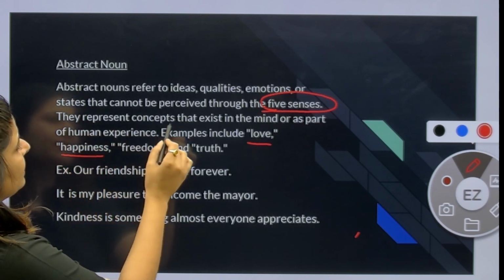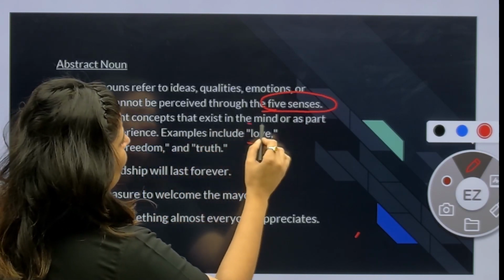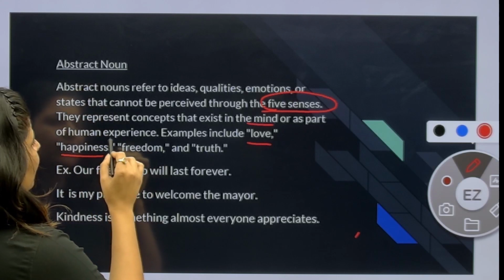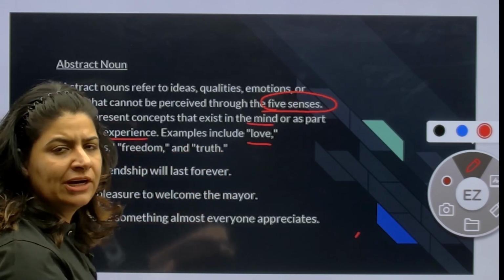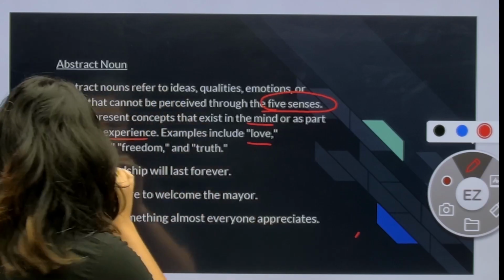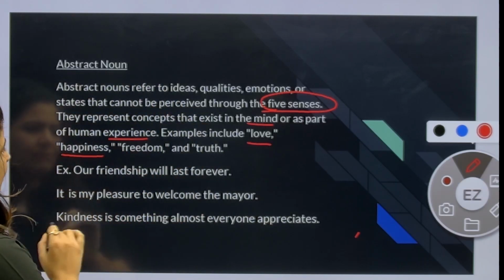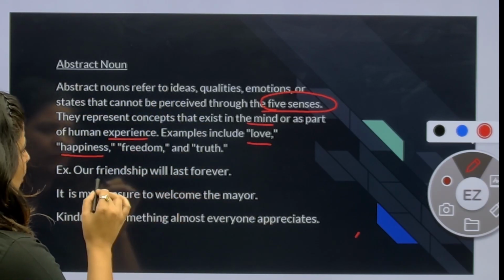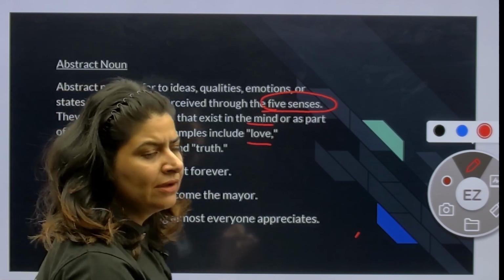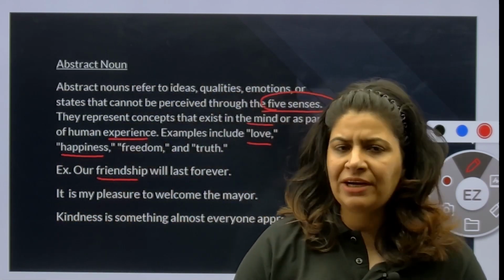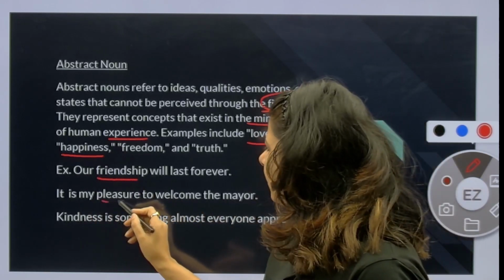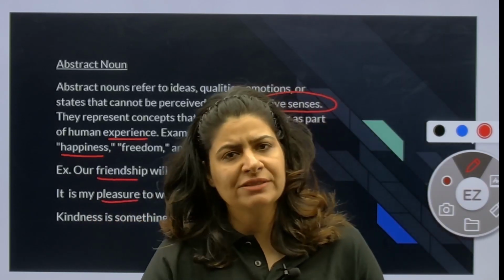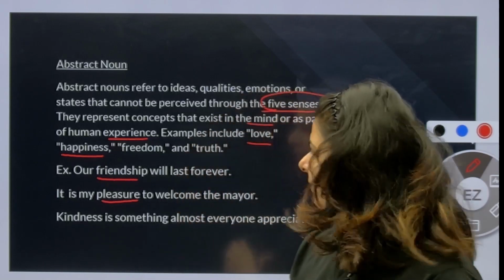They represent concepts that exist in the mind or as a part of human experience. Examples include love, hatred, truth, lie, happiness, freedom. Example: our friendship will last forever. So what is friendship here? Friendship is my abstract noun. It is my pleasure to welcome the mayor. What is pleasure here? Pleasure is my abstract noun.